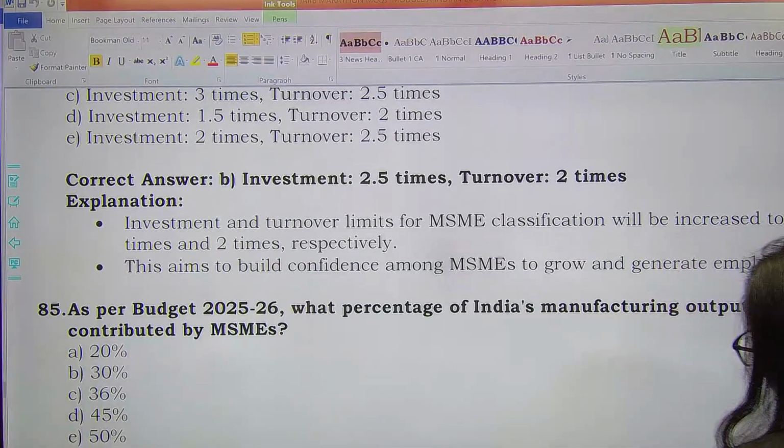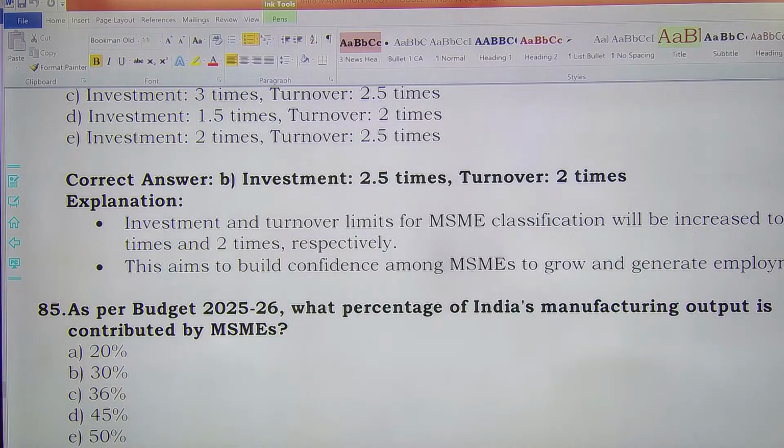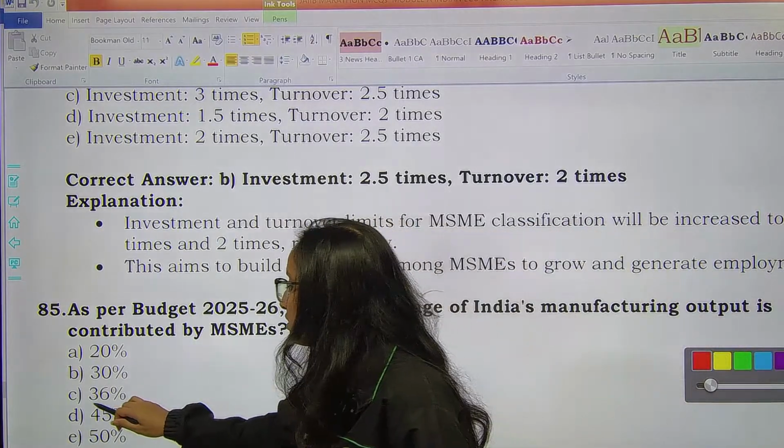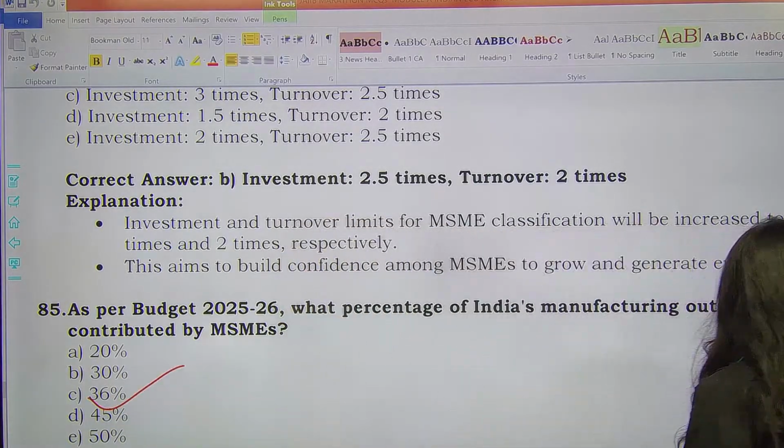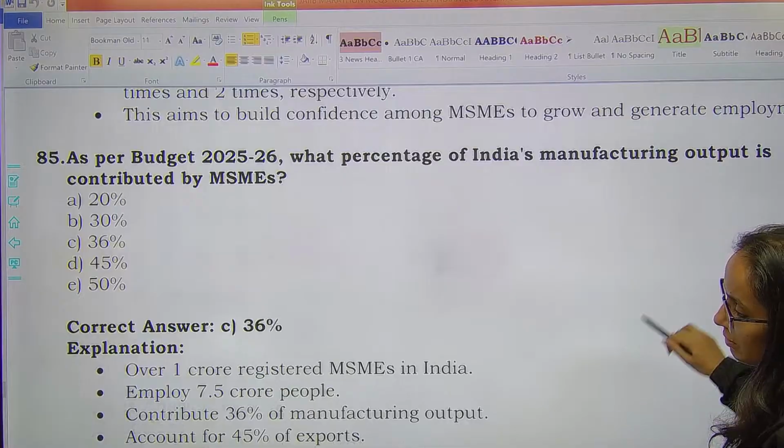As per budget 25-26, what percentage of India's manufacturing output is contributed by MSMEs? MSME का मैन्युफैक्चरिंग आउटपुट में you have 36% contribution. Option C, 36%. Okay, remember.